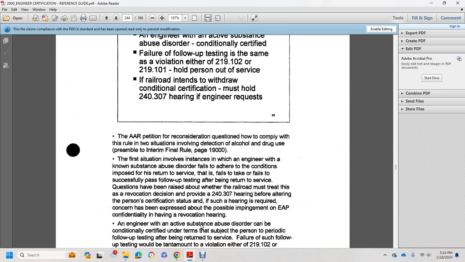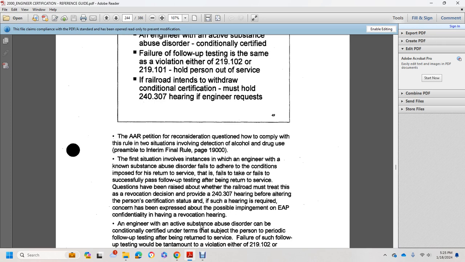The AAR petition for reconsideration questioned how to comply with this rule. The preamble to the final rule, at page 19000, addresses two situations involving the detection of alcohol or drug use. The first situation involves an engineer with a known substance abuse disorder who fails to adhere to the conditions imposed on return to service, failing to take or to successfully pass follow-up testing after being returned to service. The question was raised about whether the railroad treats this as a revocation or suspension.